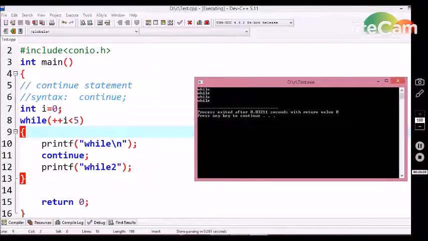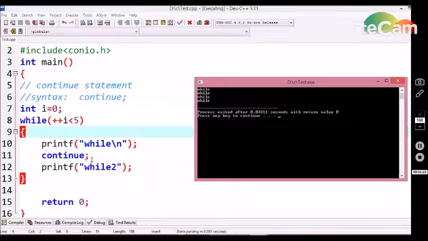In the first step, I am initializing the integer variable i with the value 0, and then in the while loop condition I am going to increment the i value by 1. So now the i value is 1. It checks the condition i less than 5. So 1 is less than 5, it is true. So the first printf statement is going to be executed, and we are getting "while" on the output screen.